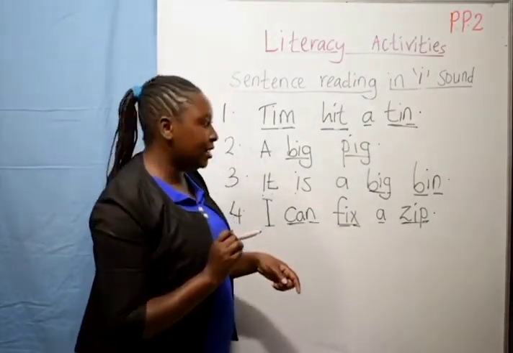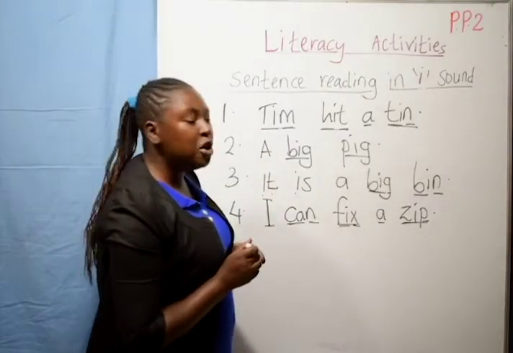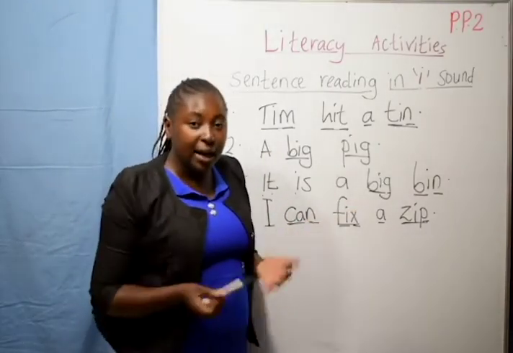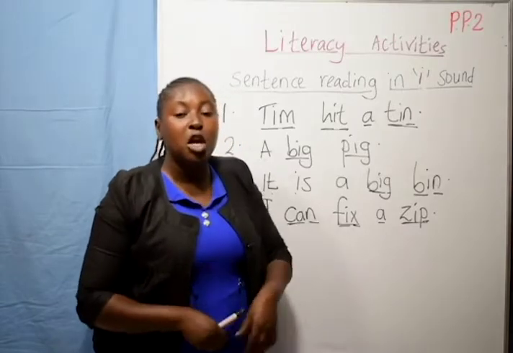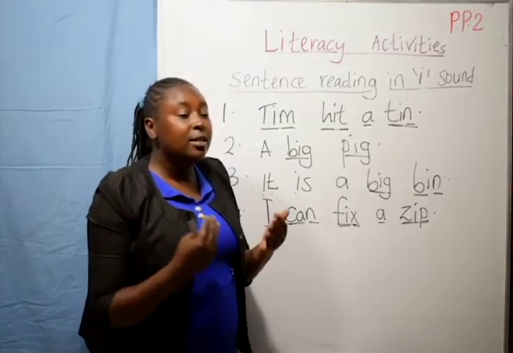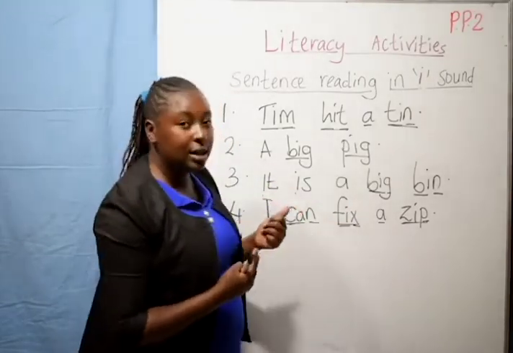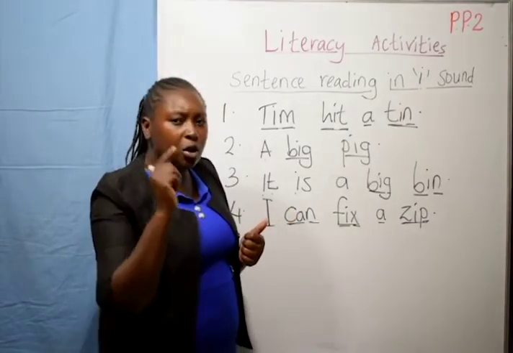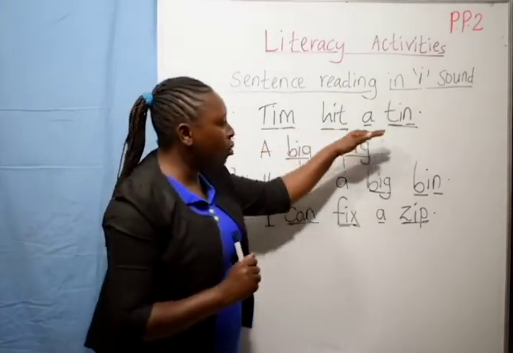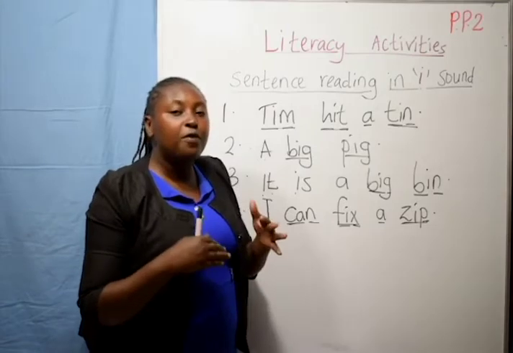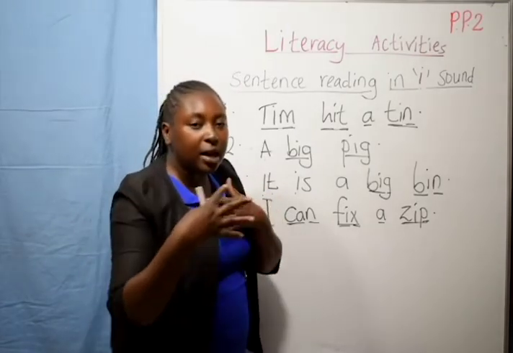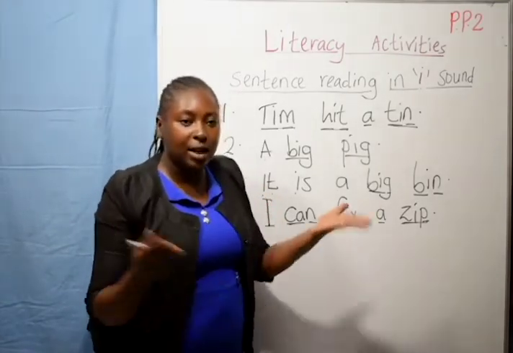Very interesting, isn't it? These are just few. I know you are clever boys and girls. Back in your textbooks, you can find the E sound sentences. Can you try and read them? Use this tactic: underline the E words, try and read them alone, then connect them and read them together as a sentence.